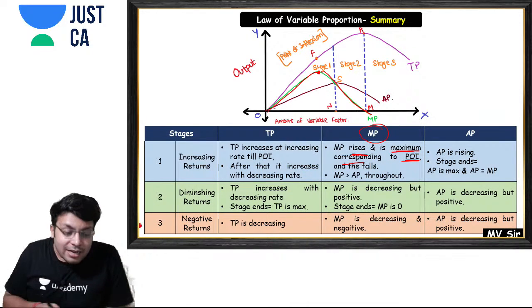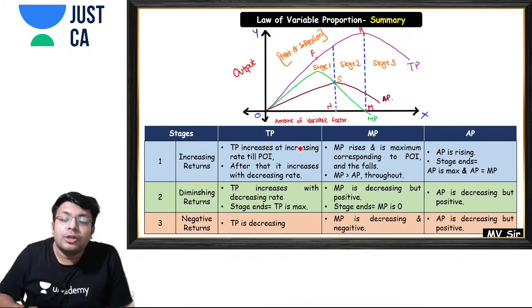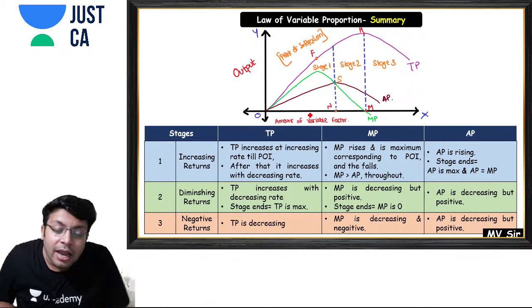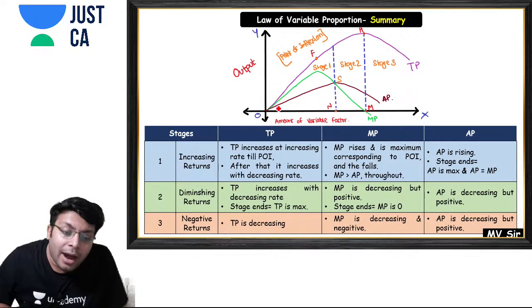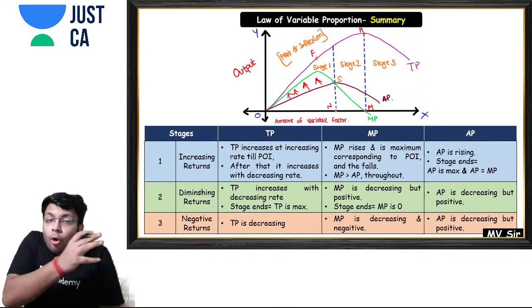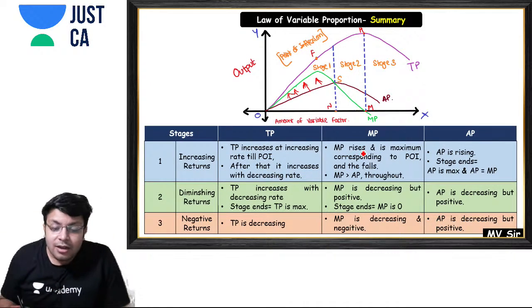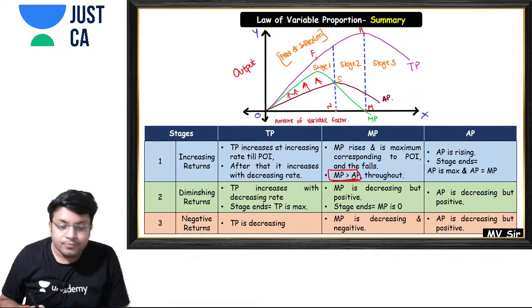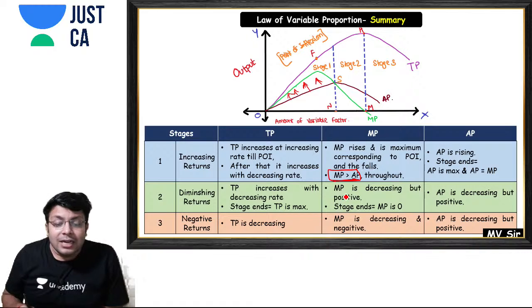And see, in stage 1, what is happening? You don't need to remember anything. Just remember the chart. In stage 1, your marginal product curve is above the average product curve. That means that in the whole of stage 1, your marginal product is greater than average product. Are you getting my point? Please tell me yes or no. Then your marginal product is decreasing but positive in stage 2.